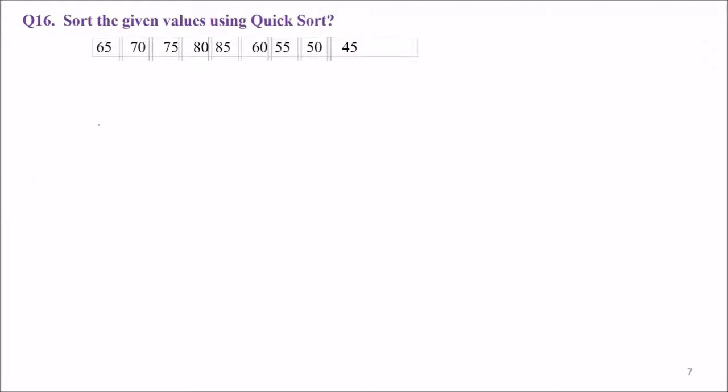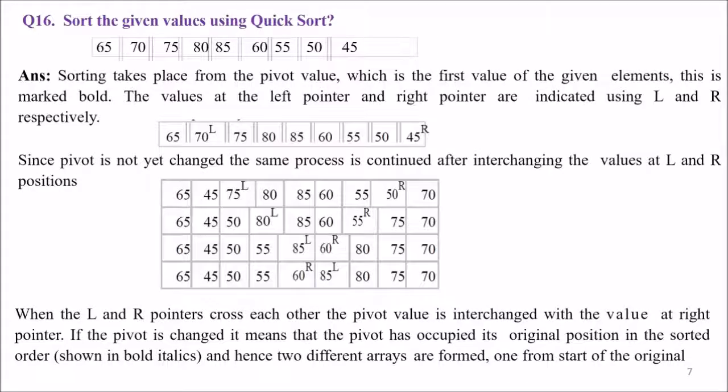Sort the given values using quick sort. These are the values you have to sort using quick sort. So let me tell you how we are going to do this. Sorting takes place from the pivot value. We have to start from the pivot value, which is the first value of the given elements.